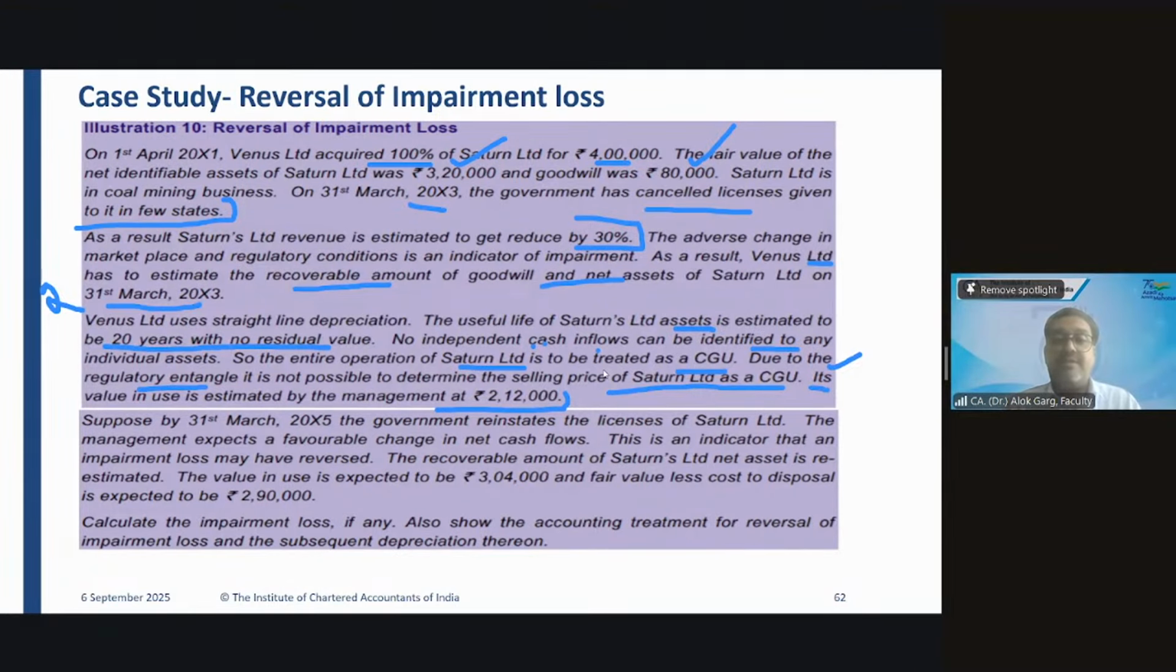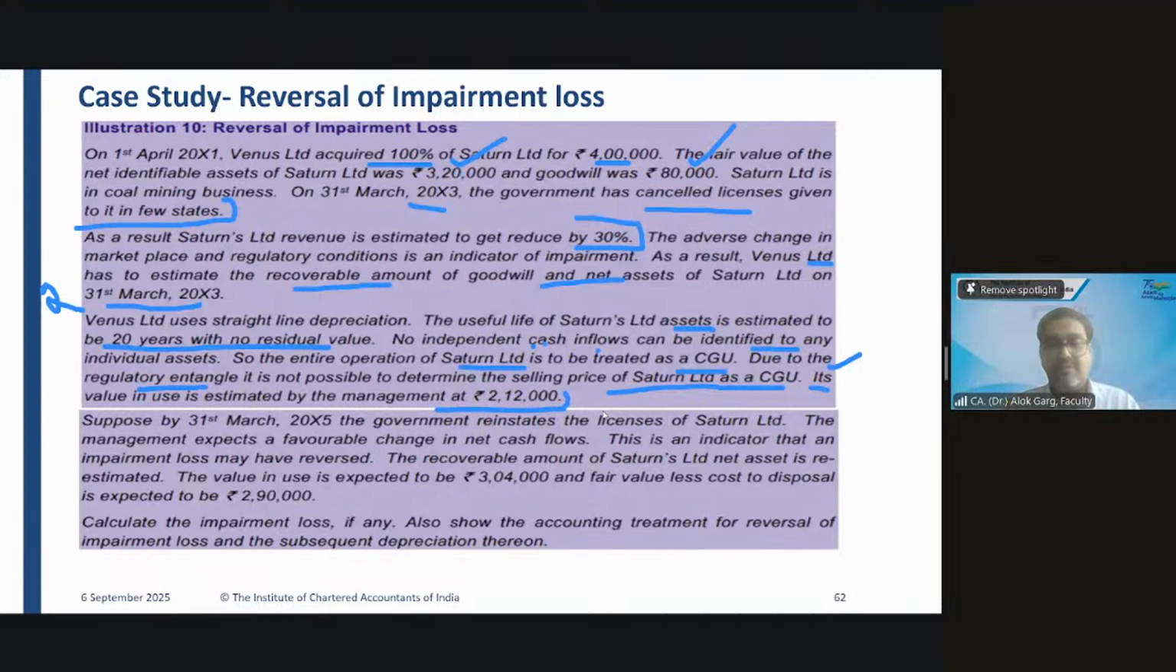So friends, the value in use is given. So what is the recoverable value? 2,12,000 is the recoverable value. What is the carrying value of that asset? 288. But it is a CGU, so goodwill will also be captured there. So 288 is the value of the asset, 80,000 is the value of the goodwill. So what is the CGU value? 3,68,000. And what is the recoverable value?